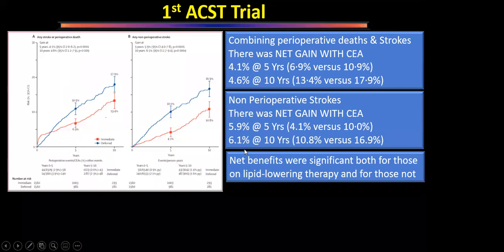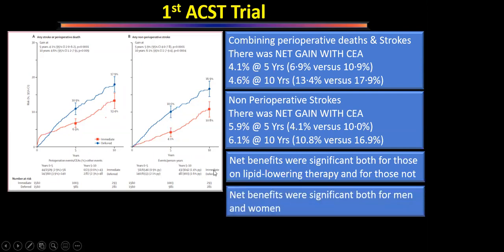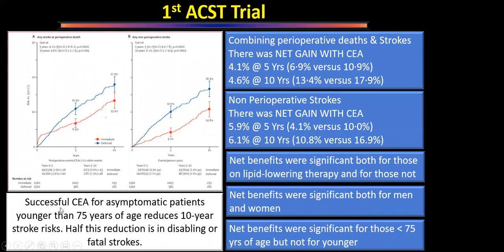These figures we don't need to remember. Just because I'm presenting to a big group of people, I'm writing all the figures. What this trial has said is that the net benefit was significant even in those patients who were not taking lipid-lowering agents. It was significant for both men and women, because our VA study had taken only men. So this trial showed that net benefit was there for men and women also. And it was significant for those who were less than 75 years of age, but not for those who were older.